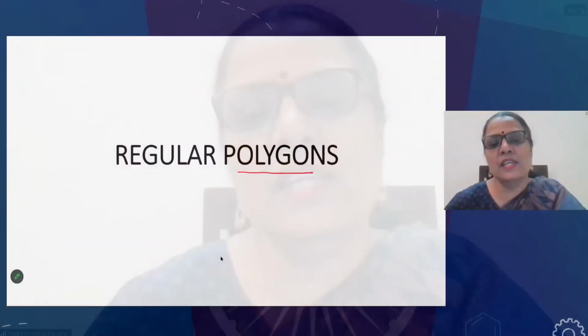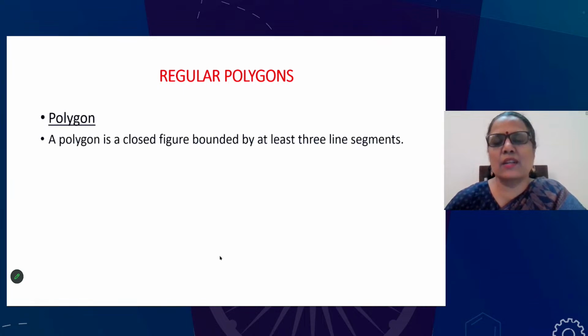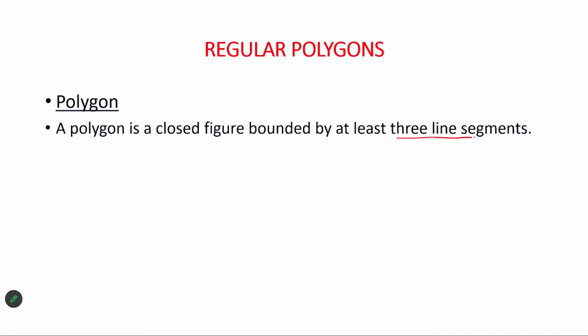Alright, let's get to know more about polygons. Yes. Okay. So let's come to the polygon. So what are polygons? The polygons, let's define, and you've already learnt about polygons. I'm just having a recap of it. A polygon is a closed figure bounded by at least 3 line segments. So definitely we'll get a closed figure if we have 3 line segments. So we know that triangles, squares, rectangles are all polygons because at least 3 line segments will be there and it is a closed figure.